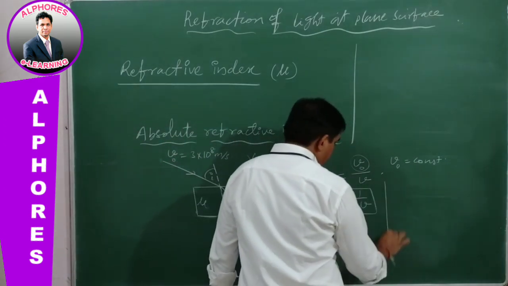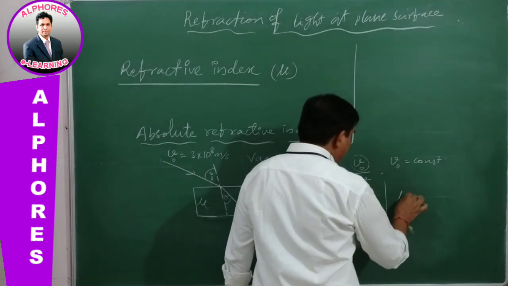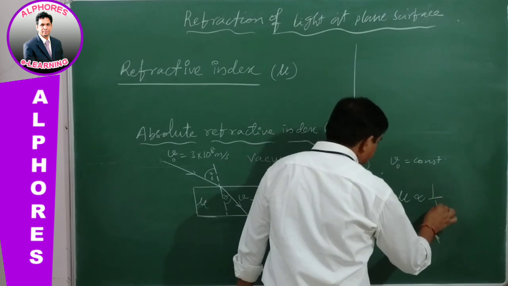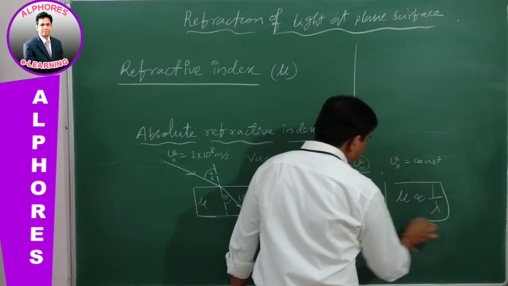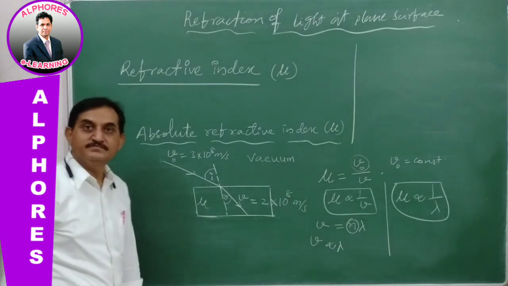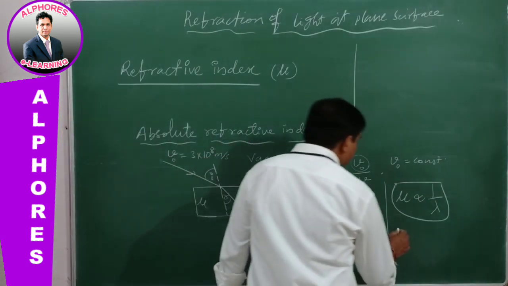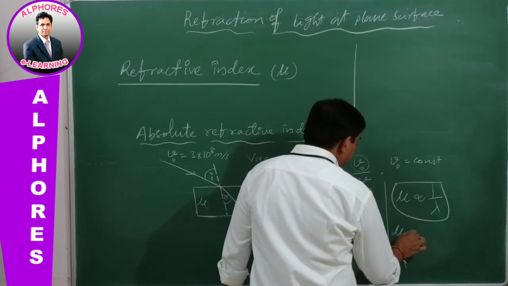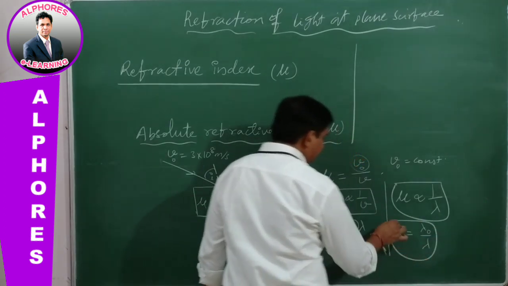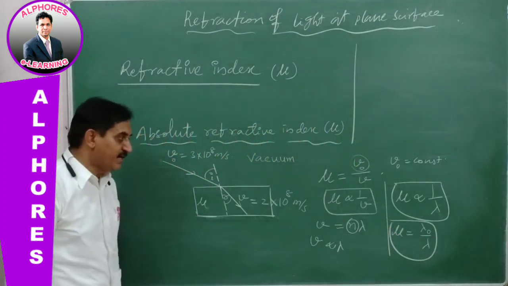Therefore, we can also write that the refractive index is inversely proportional to the wavelength of the light in this medium. Means we can also write its formula: absolute refractive index is lambda naught by lambda.